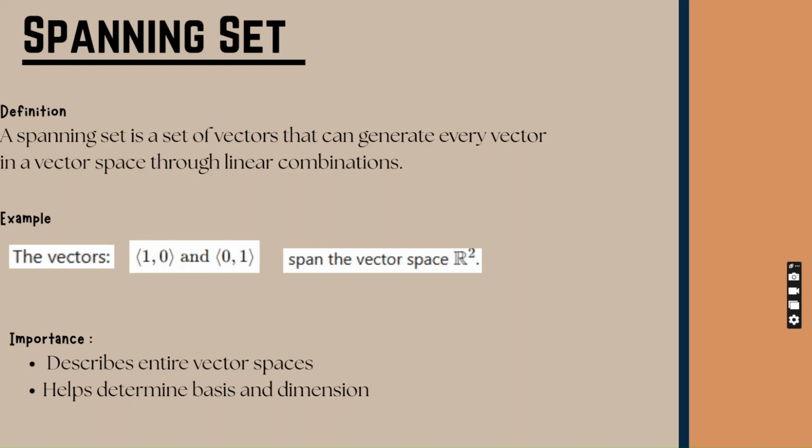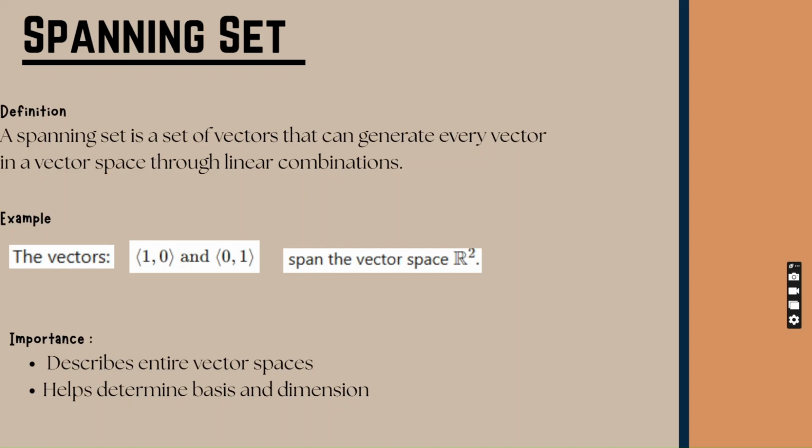For example, the vectors ⟨1, 0⟩ and ⟨0, 1⟩ span the vector space R squared because any vector in two-dimensional space can be expressed using a combination of these vectors. Spanning sets are important because they show how an entire vector space can be generated.